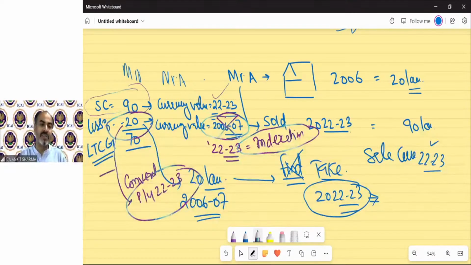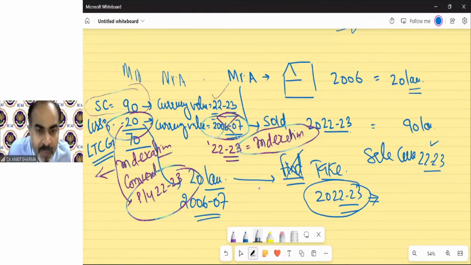That concept is called indexation. We can say it is the transformation of currency value from the purchase year to the sale year. How does it need to be done?